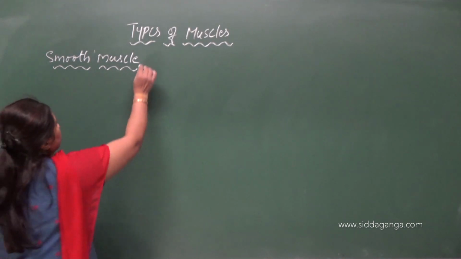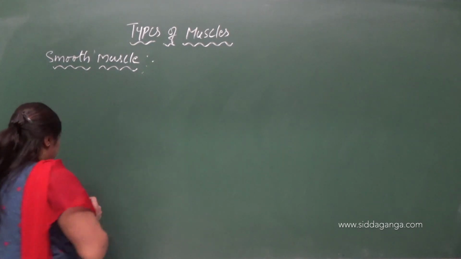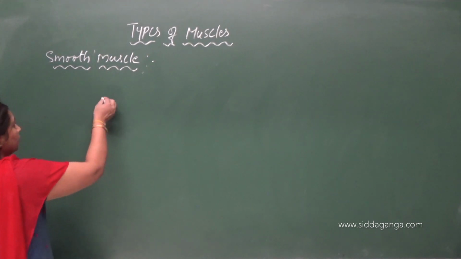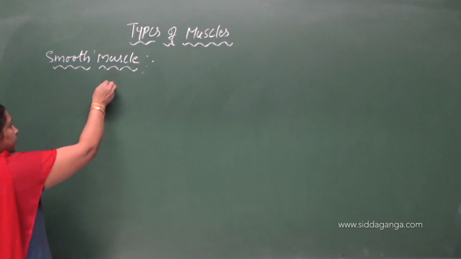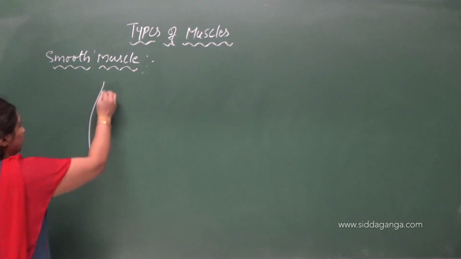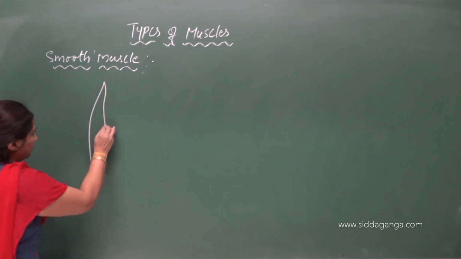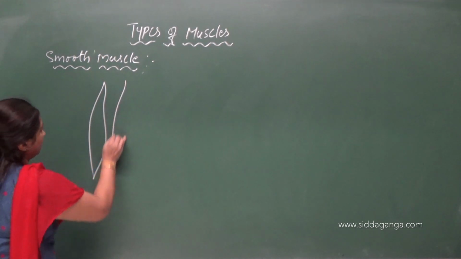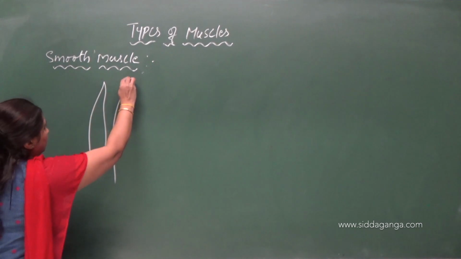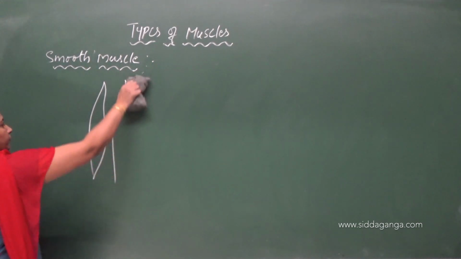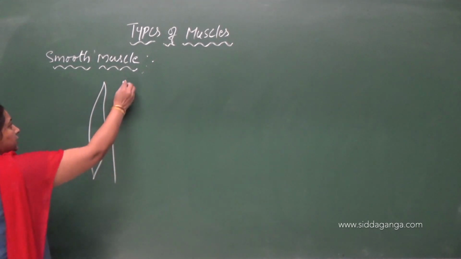And so let us see the structure of smooth muscle. Unlike that of skeletal muscle, the smooth muscles are spindle shaped.